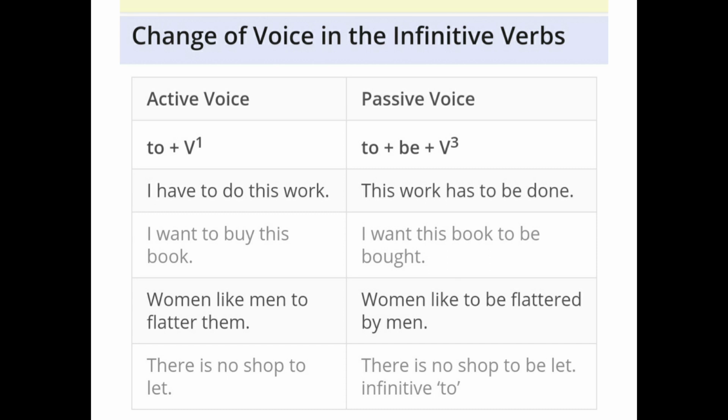So when the infinitive verbs are given in the active voice, it will be given in the to plus verb first form. We change it into to plus be plus verb third form. So always remember, we use the verb third form of the verb, that is the past participle form of the verb.